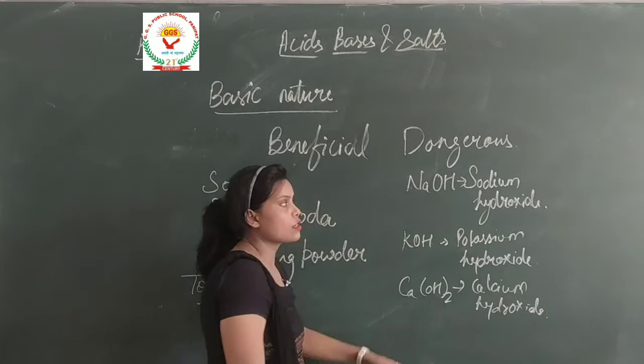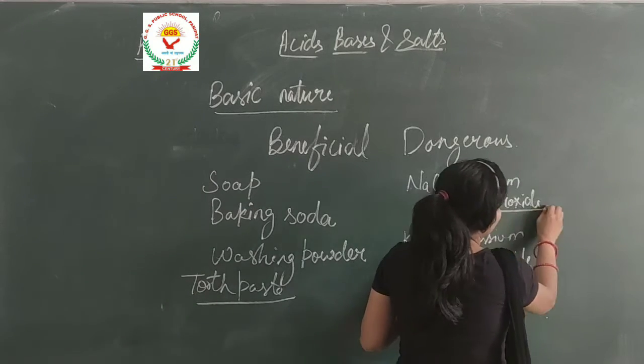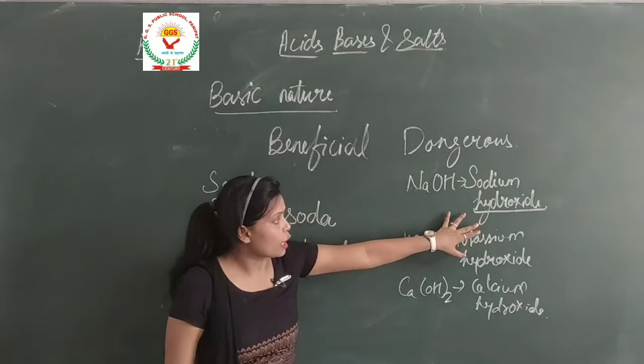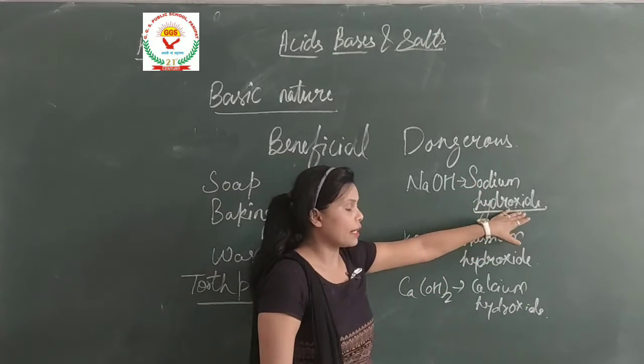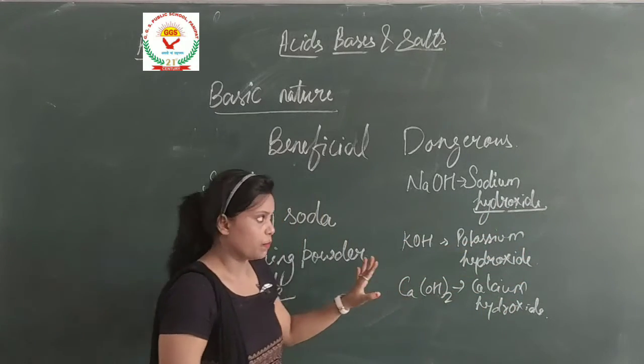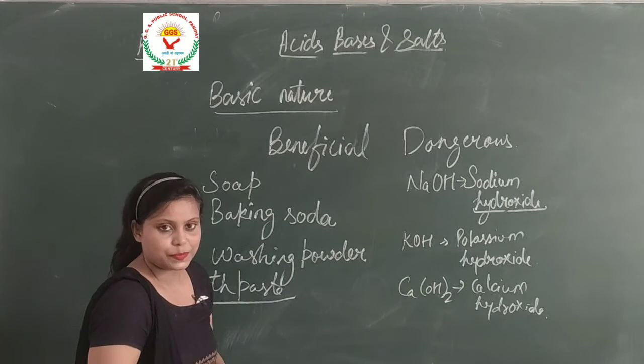Magnesium hydroxide is also a base. So from here we get that hydroxides are bases. All the names which contain hydroxide are bases, or basic in nature. So this was all about the bases.